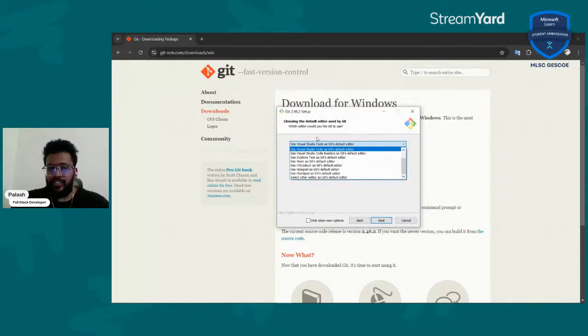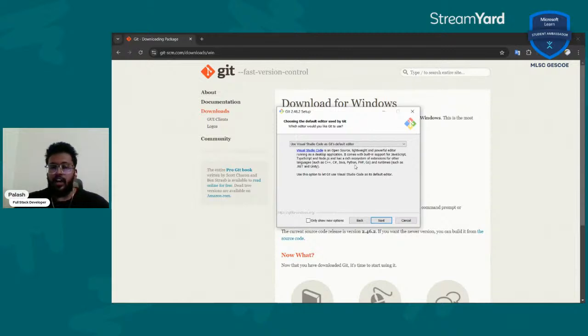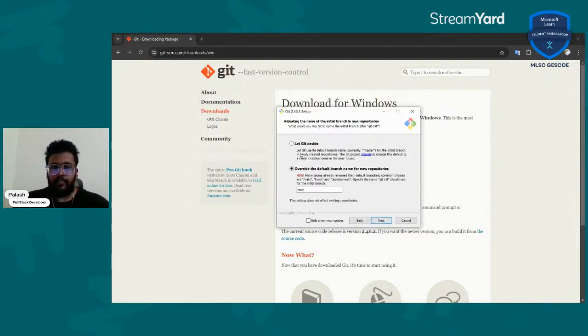Yeah. So I set Visual Studio Code as its default editor. If you have Visual Studio Code installed, great. Choose this option. Otherwise, just keep it to the default option and let's move ahead. And you might have either of these over here.